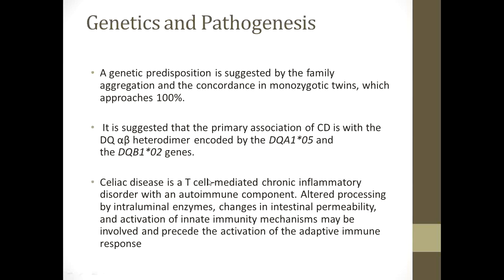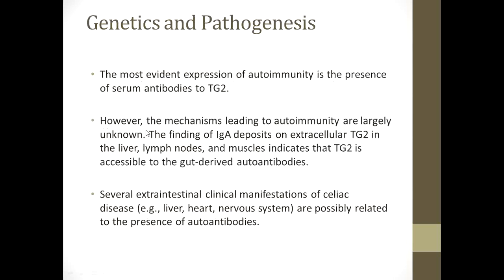Celiac disease is a T cell mediated chronic inflammatory disorder with an autoimmune component. The most evident expression of autoimmunity is the presence of serum antibodies to tissue transglutaminase. However, the mechanisms leading to autoimmunity are largely unknown. The finding of IgA deposits on extracellular Tg2 in the liver, lymph nodes, and muscles indicates that Tg2 is accessible to the gut-derived autoantibodies. Several extraintestinal clinical manifestations of celiac disease, for example, liver, heart, nervous system, are possibly related to the presence of autoantibodies.